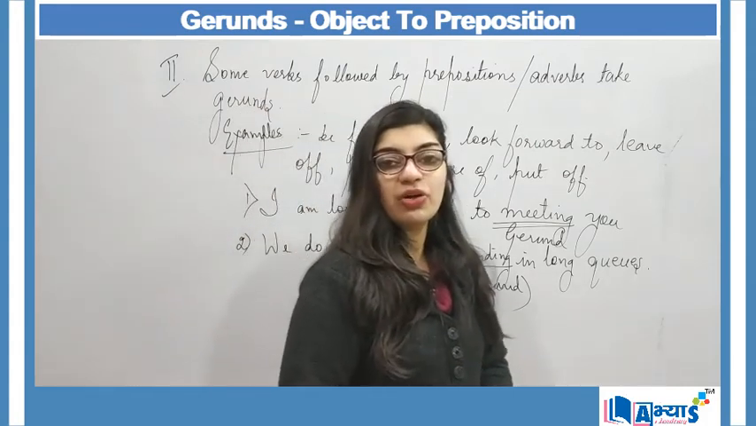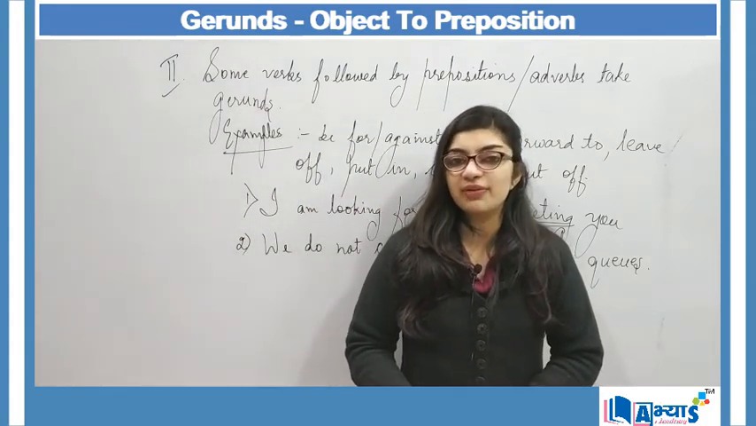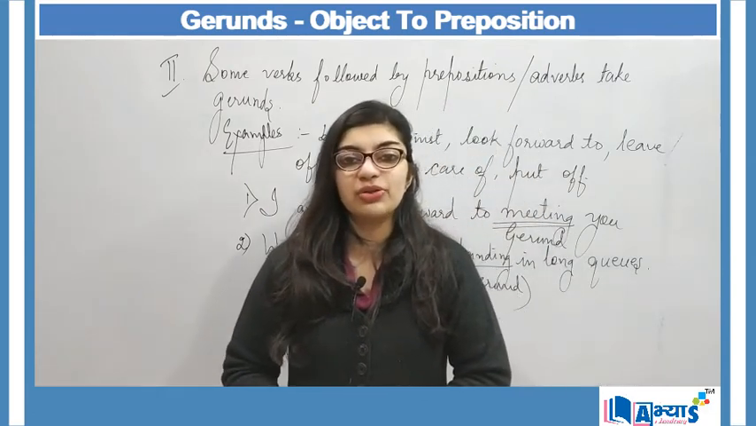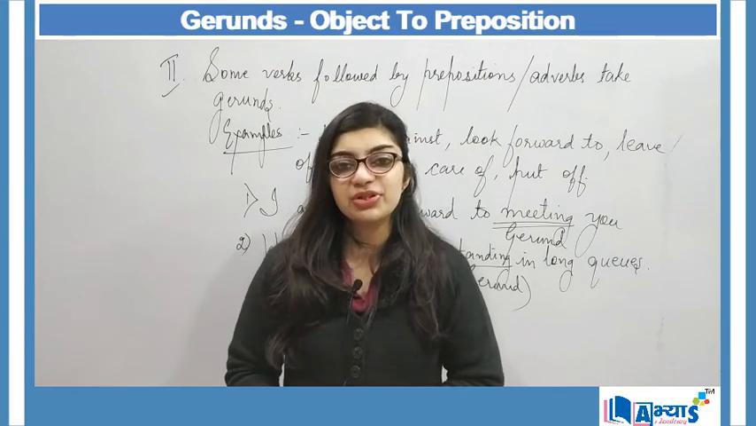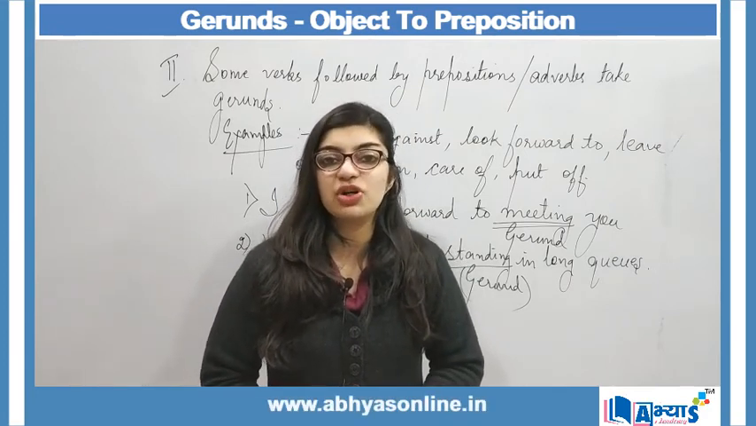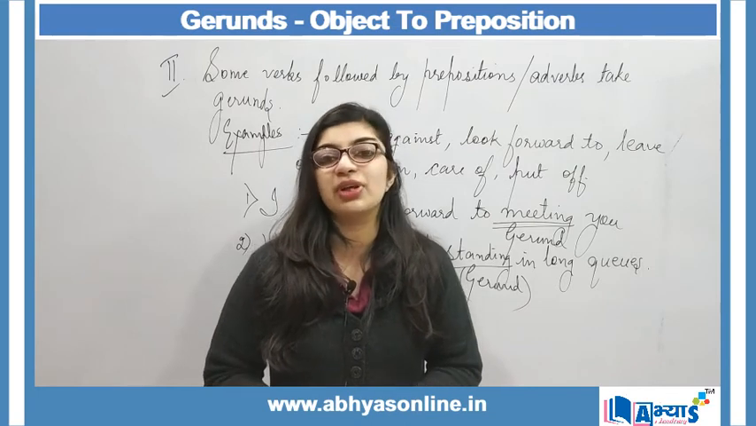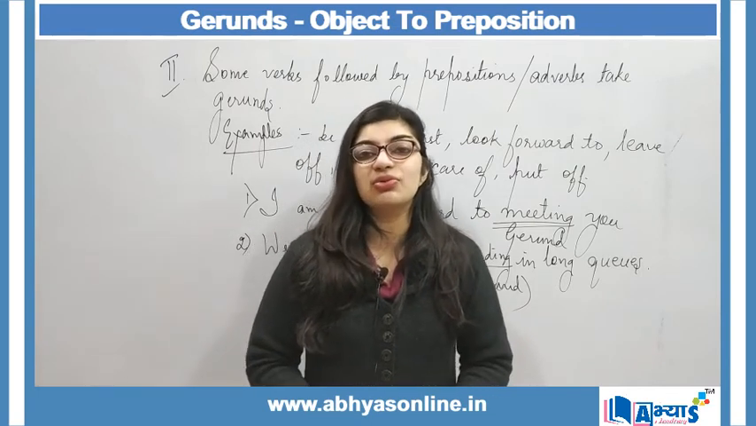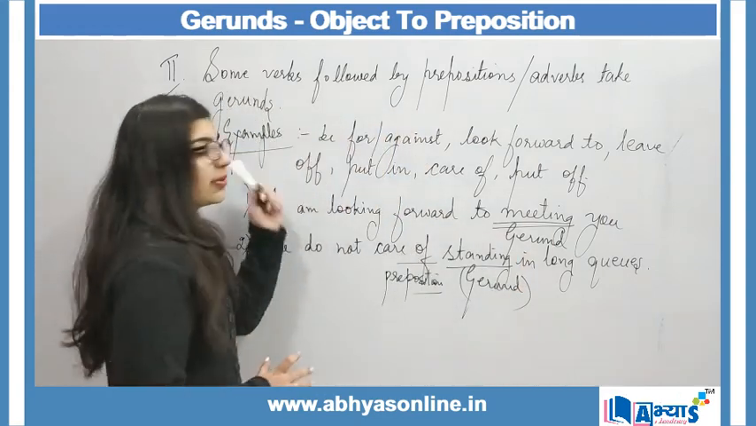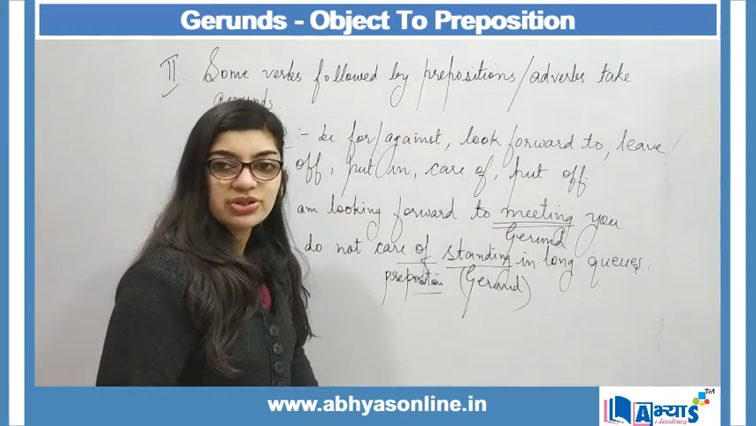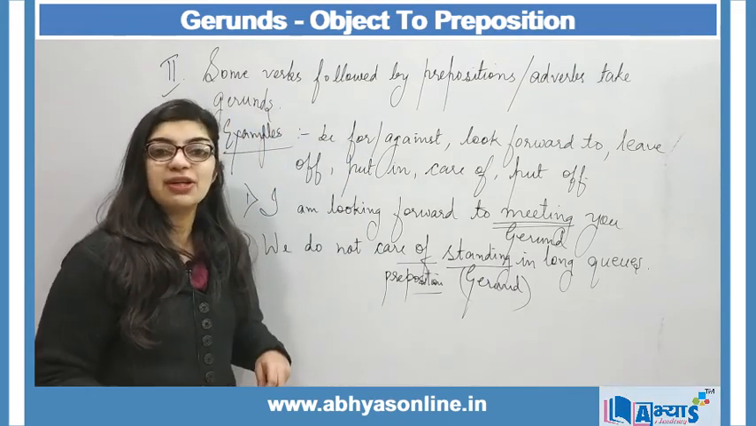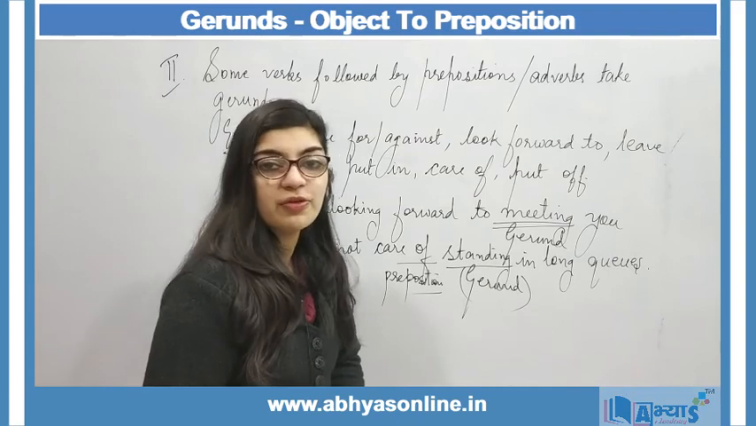Now in this video, we have discussed the term gerunds, and we've also discussed the concept of gerund where we talk about object to preposition. Whenever prepositions are used, we will always make use of gerunds along with them instead of infinitives, and this is a rule which cannot be contradicted. The second rule says that some verbs are followed by prepositions or adverbs, and in that case the verbs will not simply remain verbs, they will take the form of gerunds.